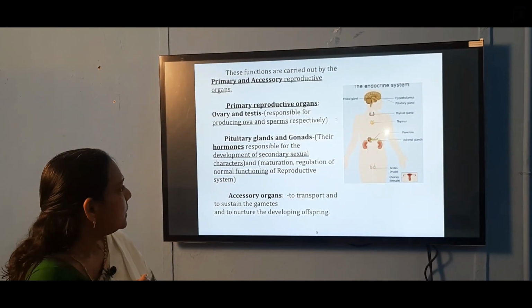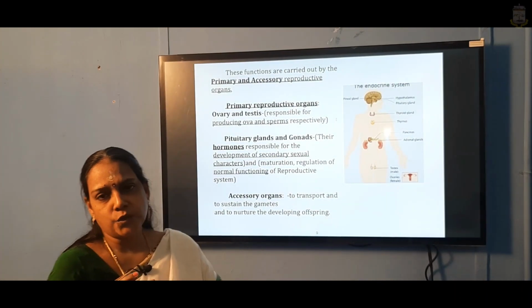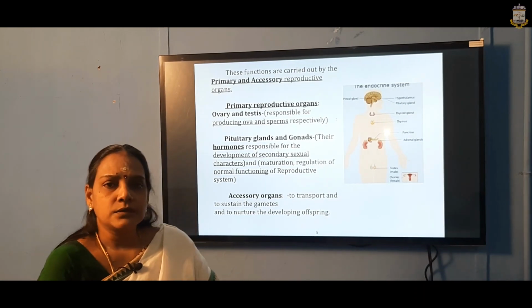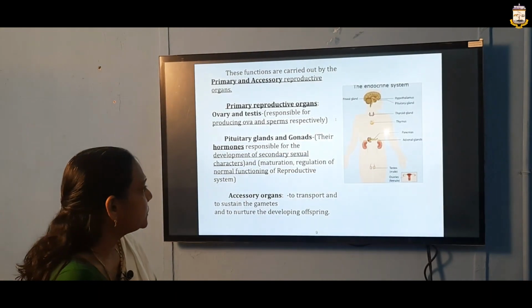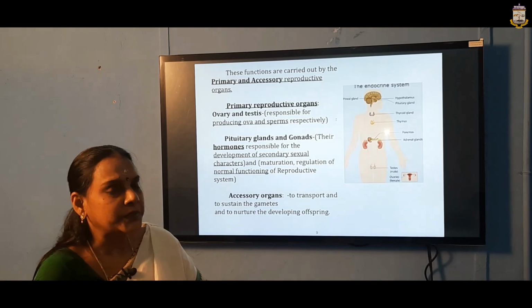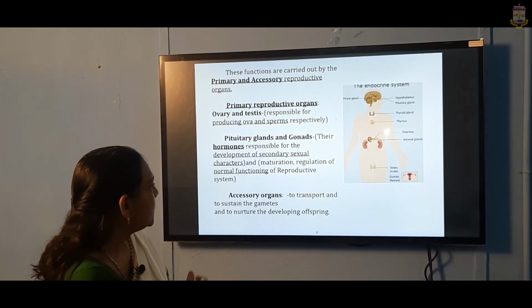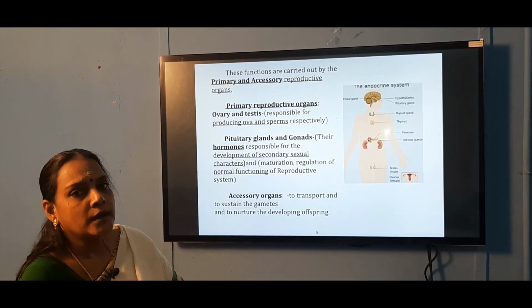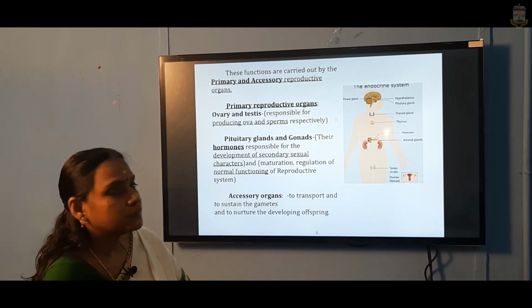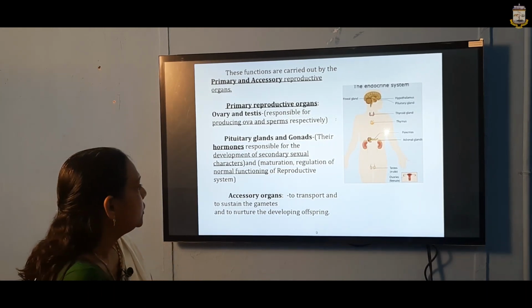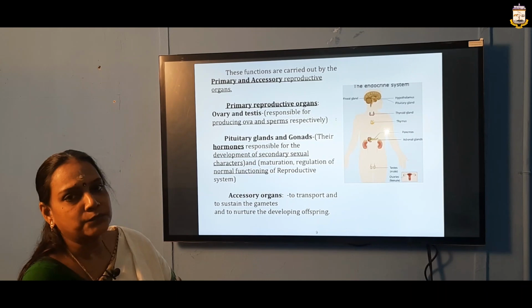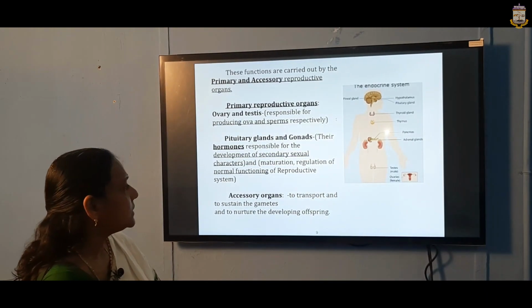That means the ovary and testis. The ovary and testis are responsible for the reproductive function. The ovary produces the ova and the testis produces the sperms. Associated with this are some glands like the pituitary gland and gonads.